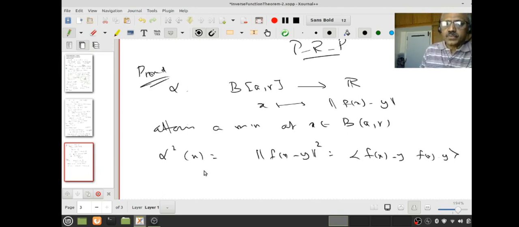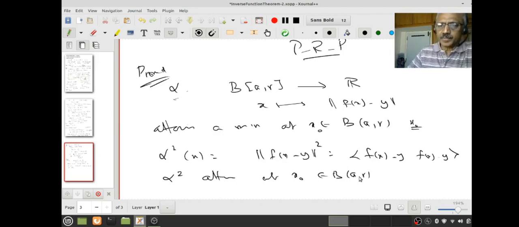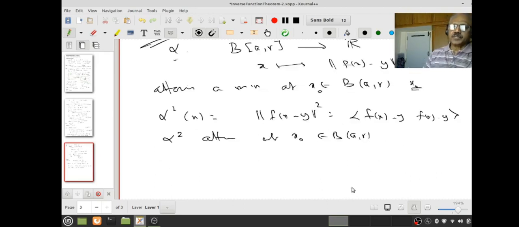So this function alpha will be attaining its minimum at x, or call it x naught, where the minimum is attained. Therefore, alpha squared attains its minimum at x naught, which is in the interior, in the open ball B_R, right? Therefore, the derivative must be 0.